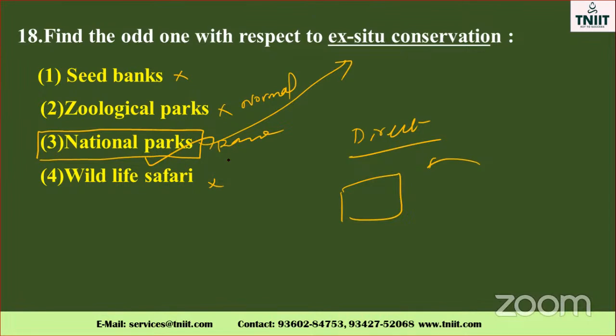Rhinoceros, kangaroo, like that. Kangaroo is only living in Australian countries, isn't it? Australia only. But it may be present in our national parks like Jim Corbett or so many others. National park, you must note it down. How many national parks are there in our India? How many wildlife sanctuaries are there? That thing, the seed bank name, which one is that seed bank name?